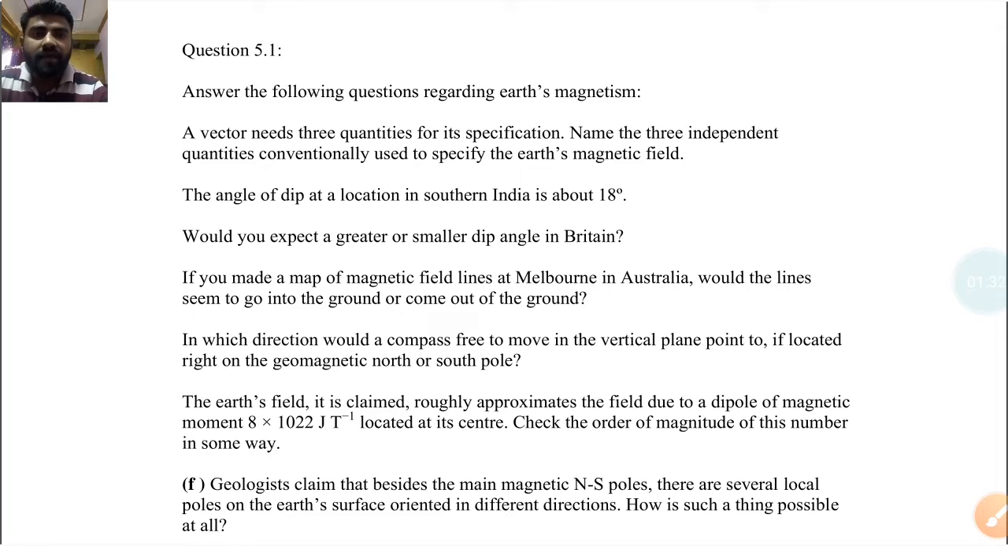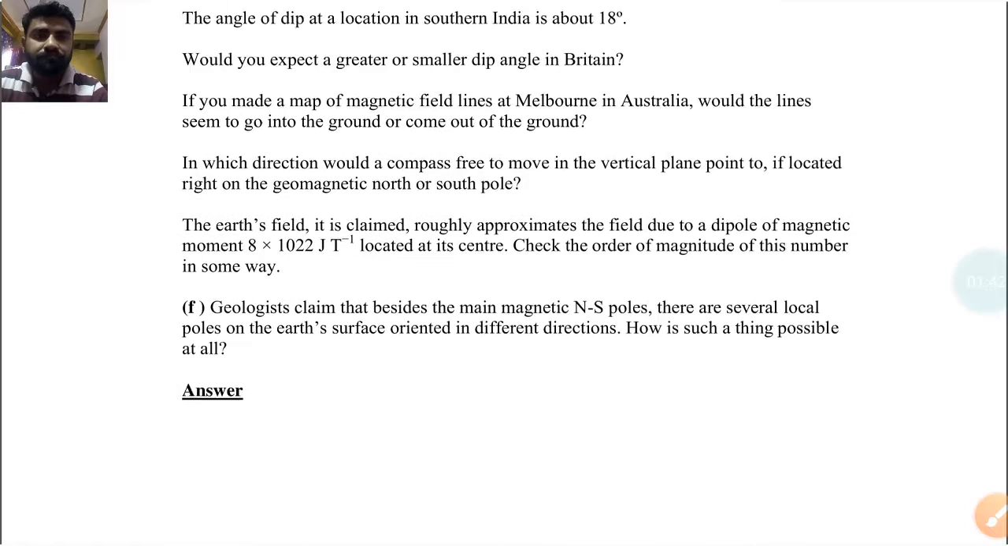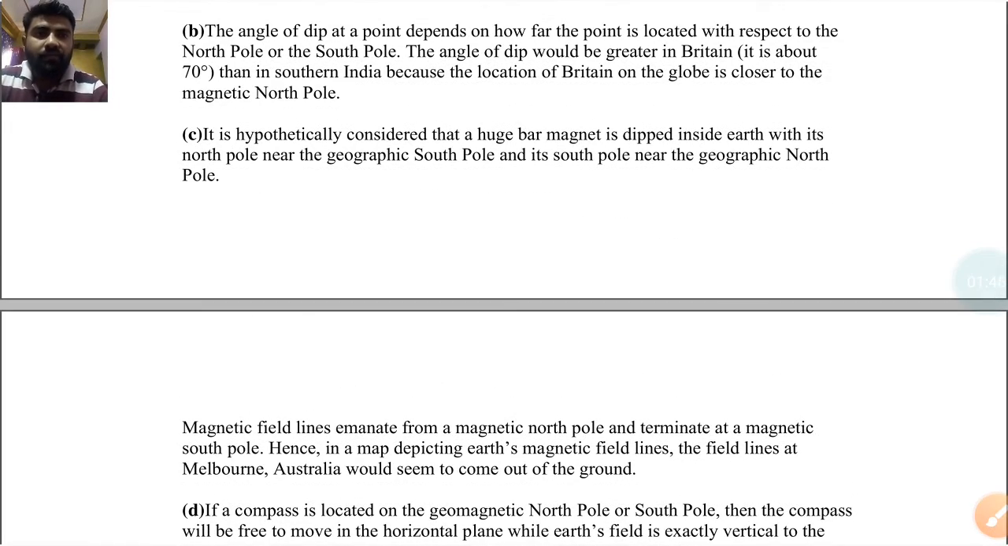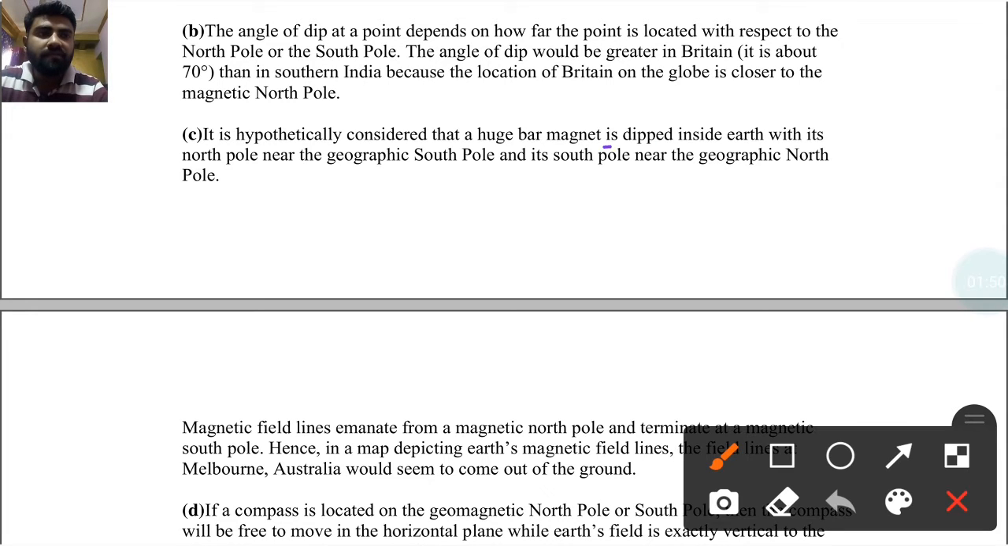Next question: if you made a map of magnetic field lines at Melbourne in Australia, would the lines seem to go into the ground or come out of the ground? So here it is hypothetically considered that a huge bar magnet is deep inside Earth with its North Pole near the geographic South Pole and its South Pole near the geographic North Pole.